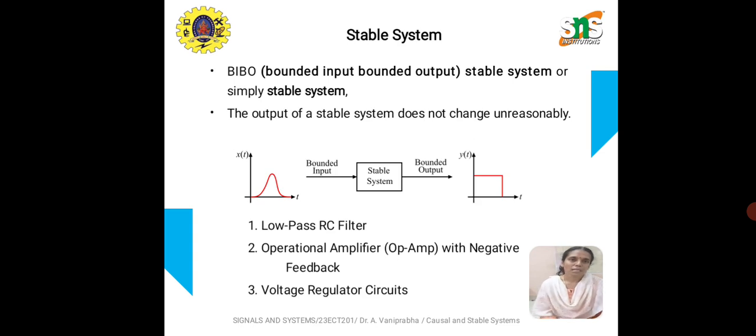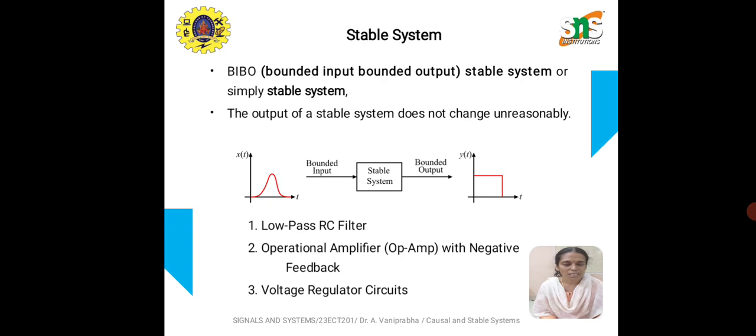The next one is the stable system. Any system is said to be stable if it satisfies the condition of BIBO stability. BIBO stability is nothing but a bounded input and a bounded output. It is simply a stable system. We cannot predict the output of any system, and it is not ensured that the output of a stable system has to be a stable output.